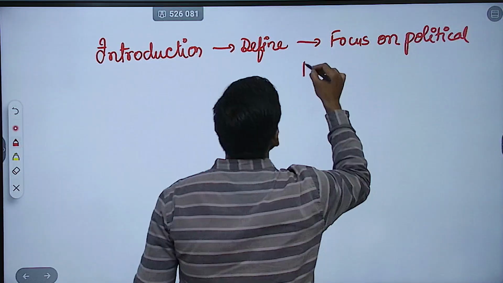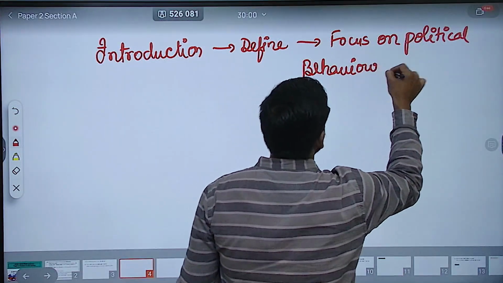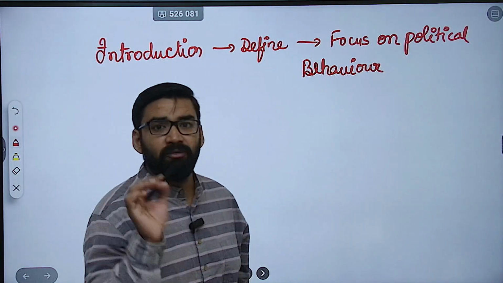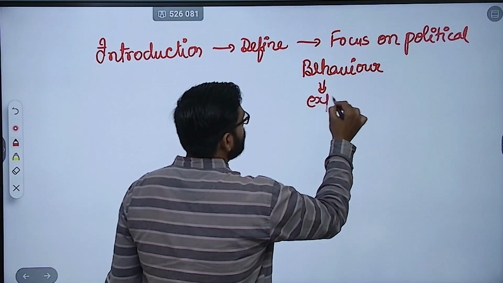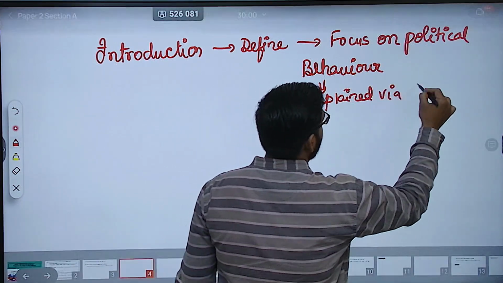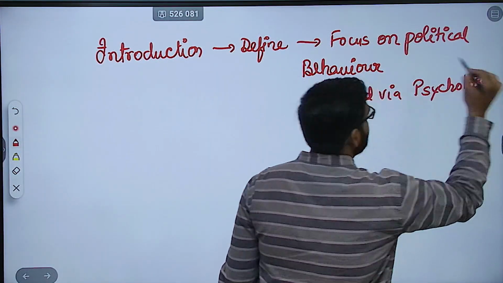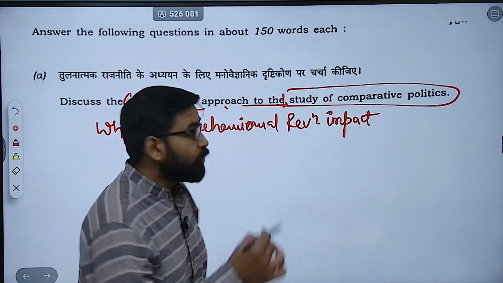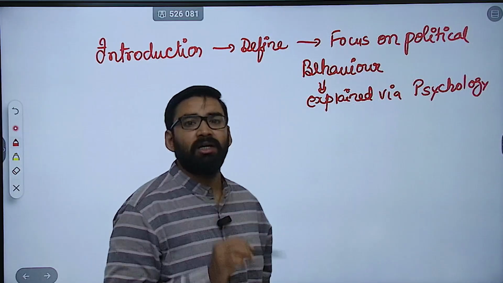Political behavior can be explained via psychology also. You can mention attitude, beliefs, personality, anything.